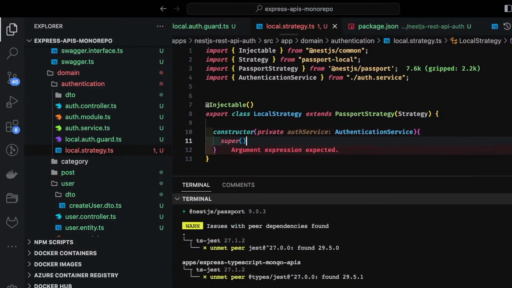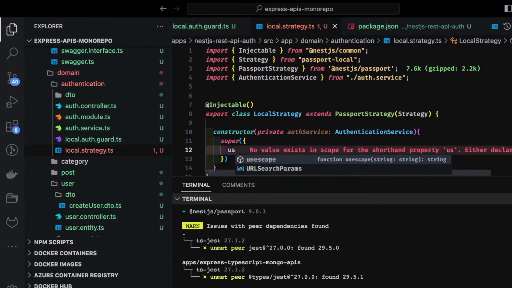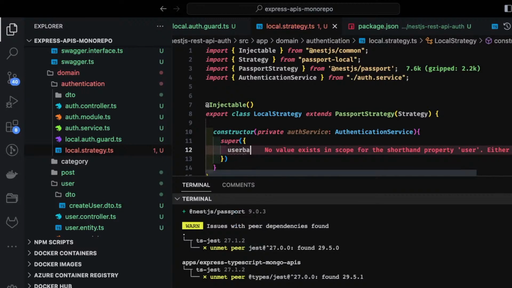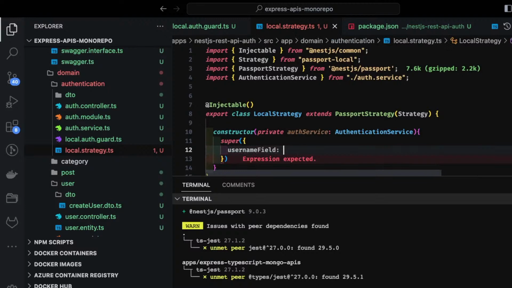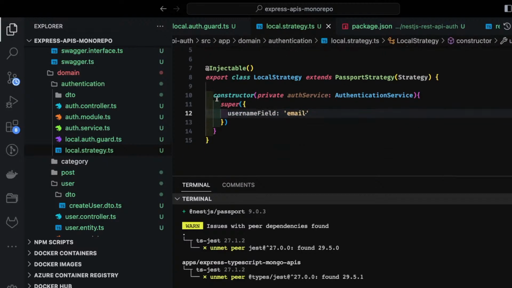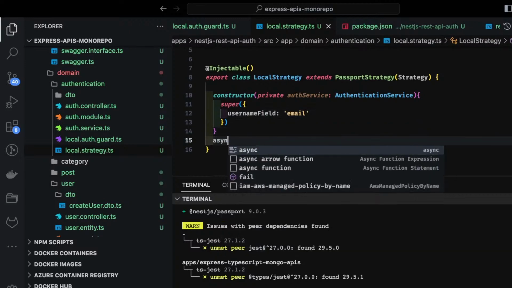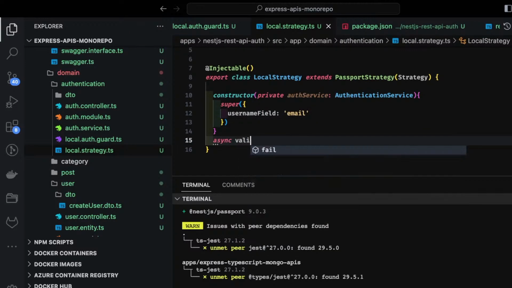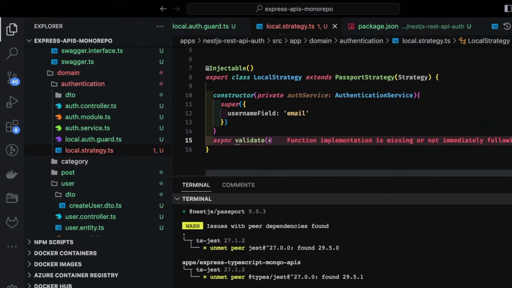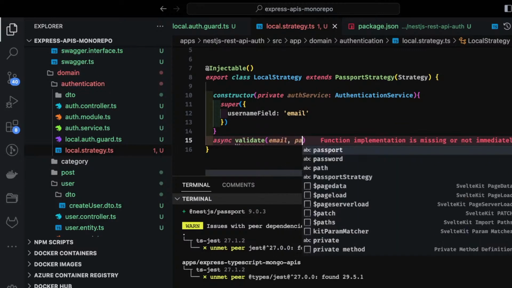using super, and then inside super we are going to pass the username field. Is something missing there? Let me see why it's not populating. So when you are passing things in the payload, what is the username? So email is considered as the username field here, and then once it validates, we are going to pass email and the password to our method.